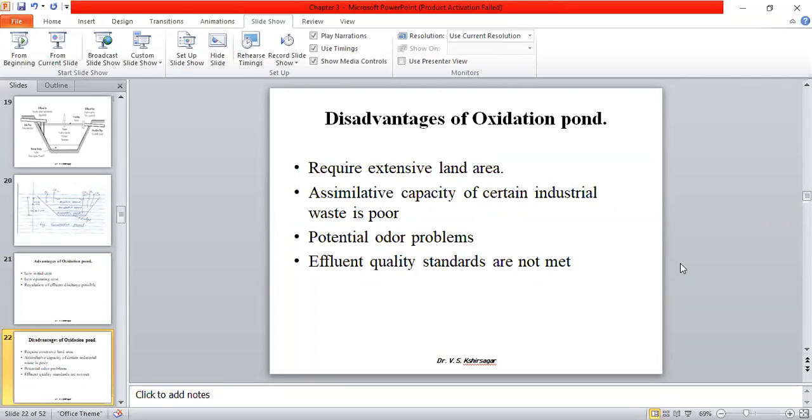If heavy metals are present, it is difficult to get sorption of that material, so it may not match the standard norms. Okay, so copy these disadvantages.